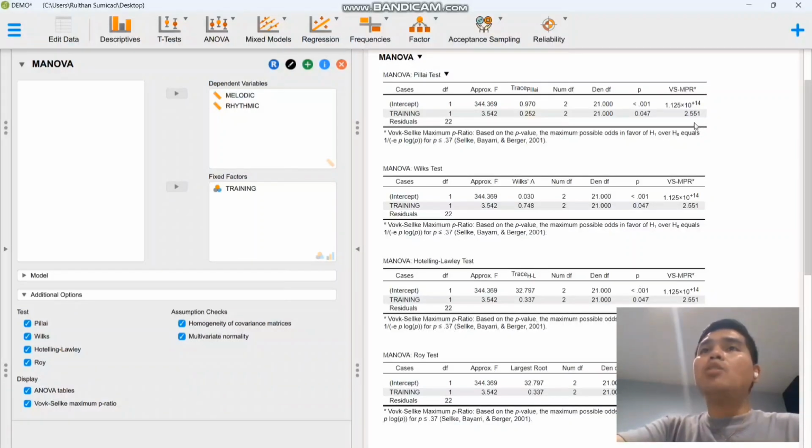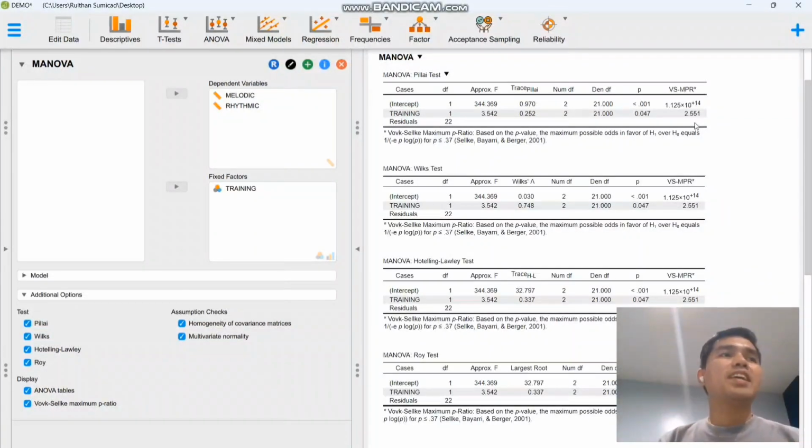So how do we interpret this? This suggests, for example, that if your VS-MPR is greater than 1, it indicates the data is more likely under the alternative hypothesis.